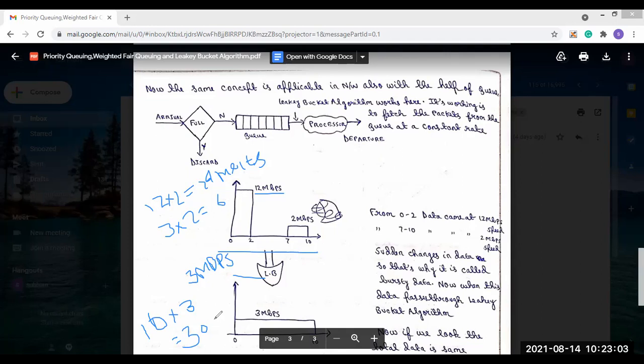Now, this is solved in the token bucket algorithm. So using the token bucket algorithm, we can solve this problem. Okay. So this is all about the leaky bucket algorithm.